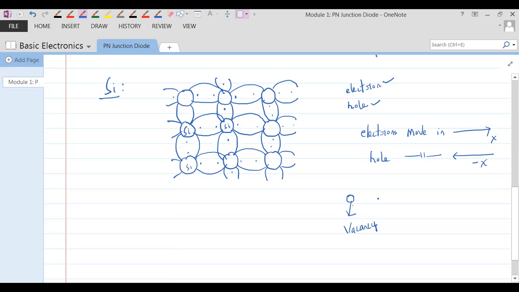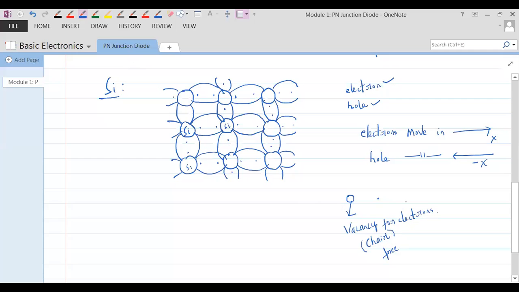You can compare this to a chair which is free. This is a chair, a vacancy. Vacancy for whom? Vacancy for electrons.